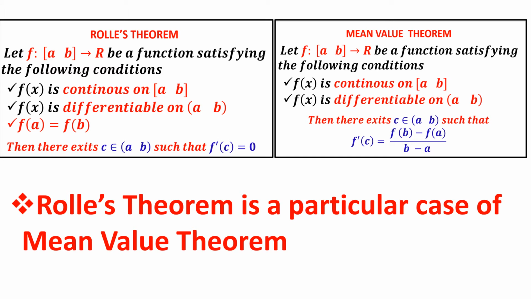Rolle's theorem is a particular case of the mean value theorem where the functional values at both the endpoints of the given interval are equal, that is f(a) is equal to f(b). If f(a) is equal to f(b), then the tangent will be parallel to the x-axis. If f(a) is not equal to f(b), then the tangent will be parallel to the chord joining the points (a, f(a)) and (b, f(b)).